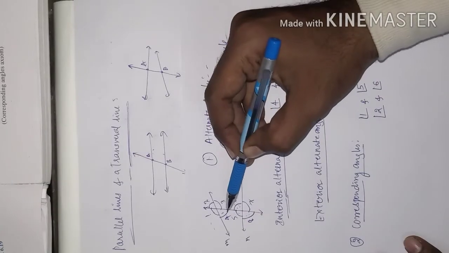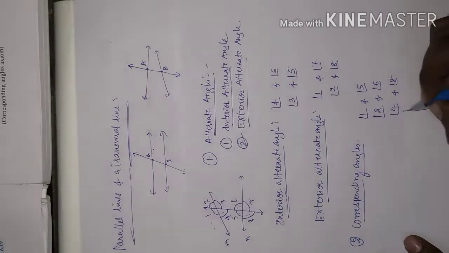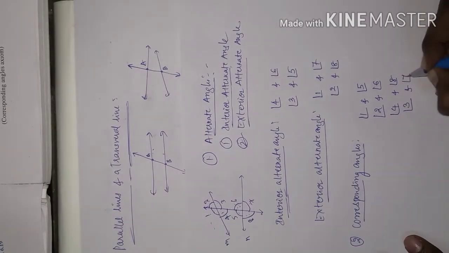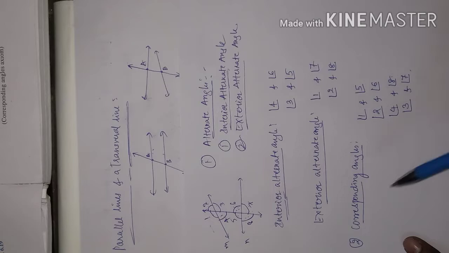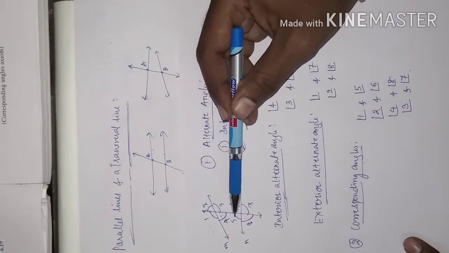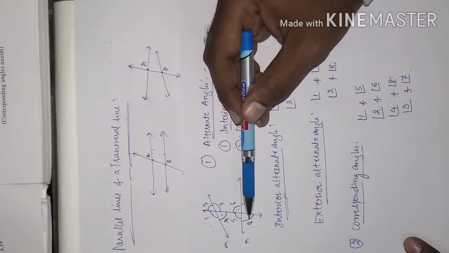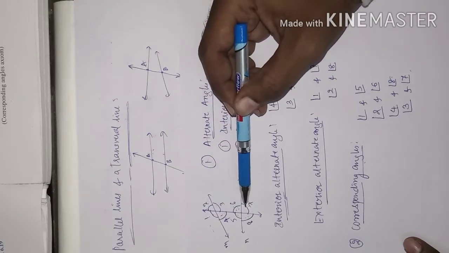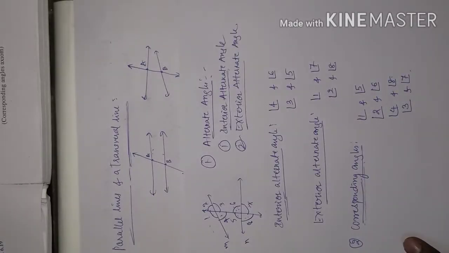Okay, now we will come to the down level, or downward. Angle 4 and angle 8, angle 3 and angle 7. These are the positions of the corresponding angles. Okay, clear with this? One more time I will say, corresponding angles are angle 1 and angle 5, angle 2 and angle 6, angle 4 and angle 8, angle 3 and angle 7.